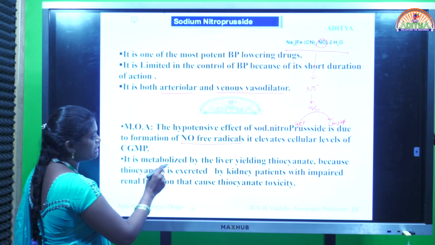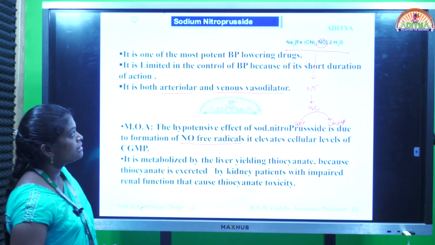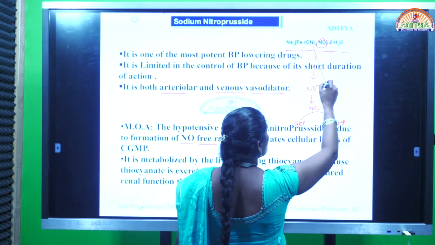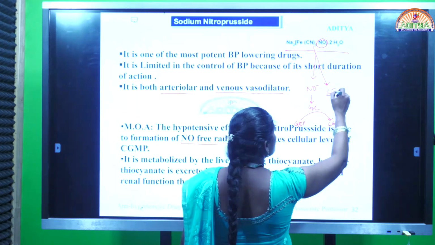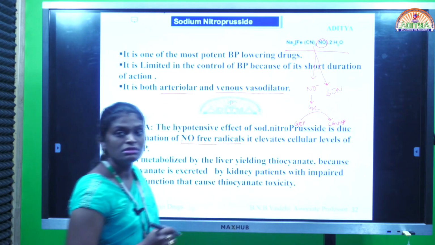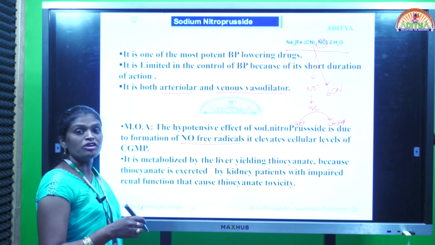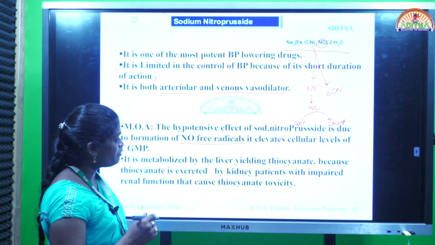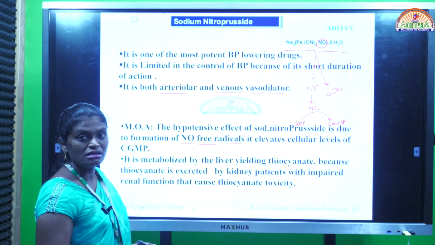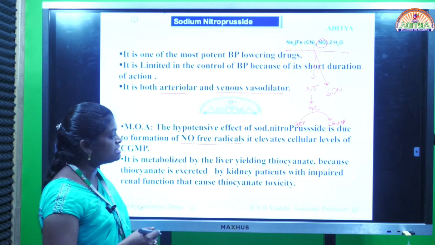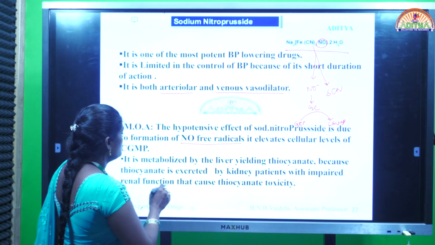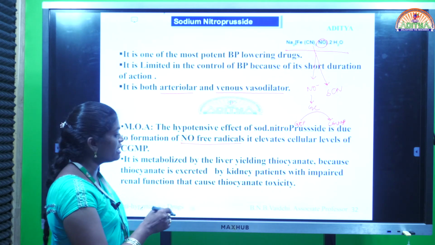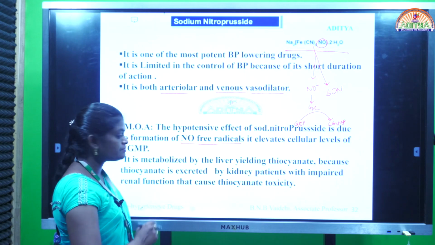Next, it is metabolized by the liver yielding thiocyanate. The cyanide which is present in the drug, on metabolism, is converted into thiocyanate, an SCN derivative. But these thiocyanates are accumulated in the kidney and they cause thiocyanate toxicity. If the drug is given to patients who have renal complications, the problem of renal toxicity is further enhanced. So, this drug should not be given to patients who have renal complications. Care should be taken while prescribing this type of drug.